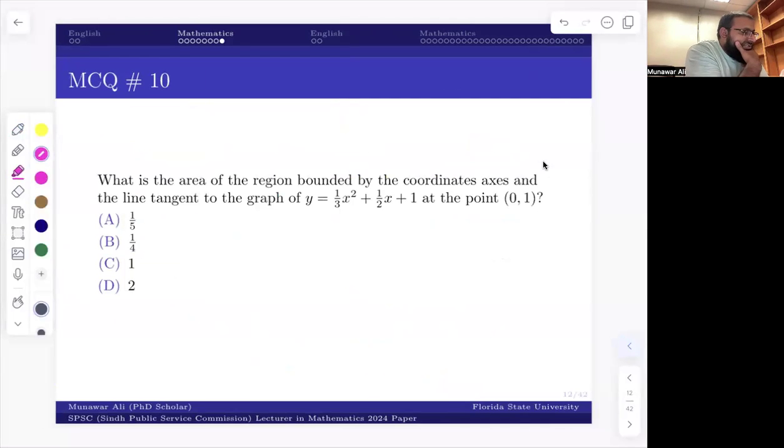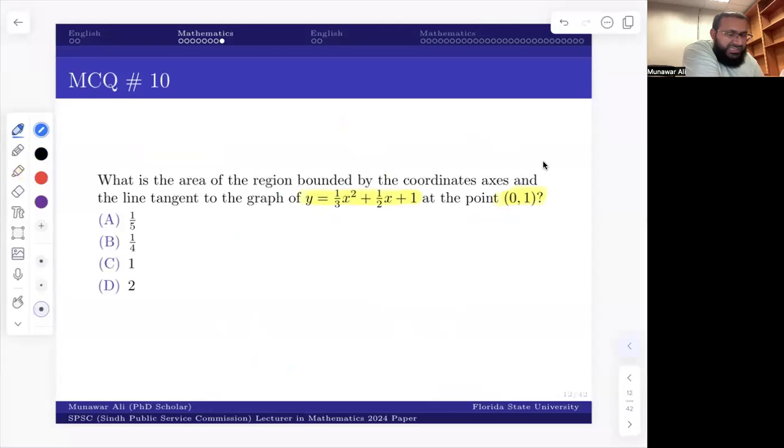Okay. So it says: what is the area of the region bounded by the coordinate axes and the line tangent to the graph of this equation at the point (0, 1)? So I have to find out what is the tangent of this curve at this point?